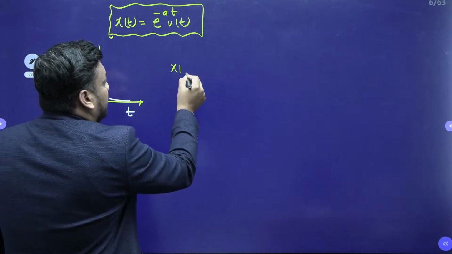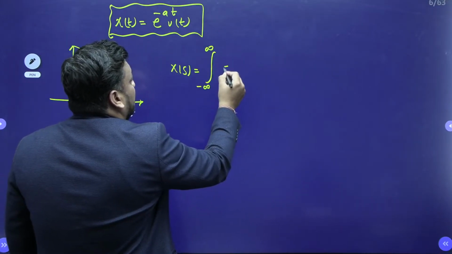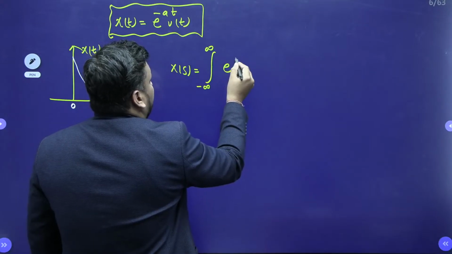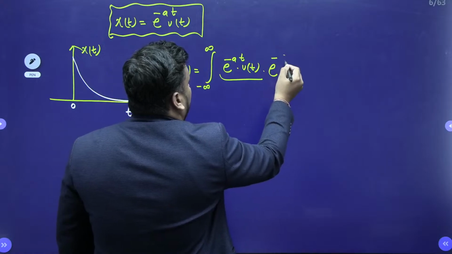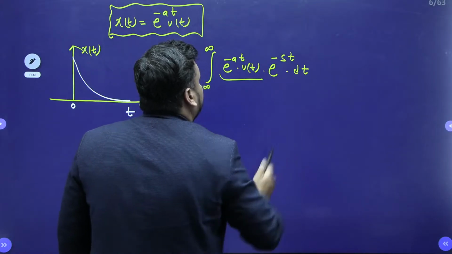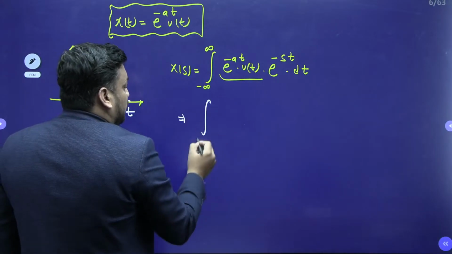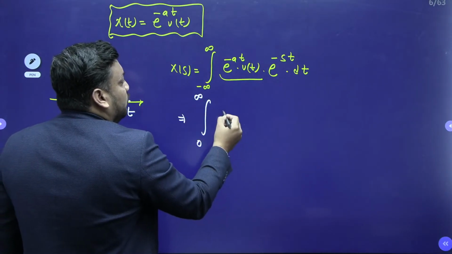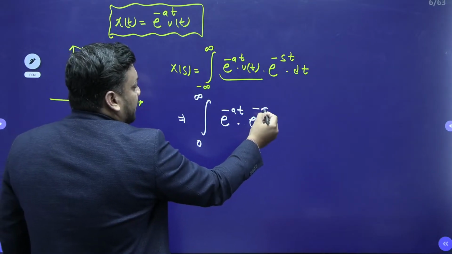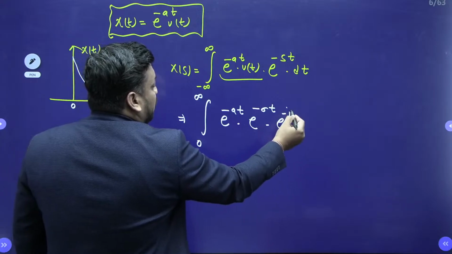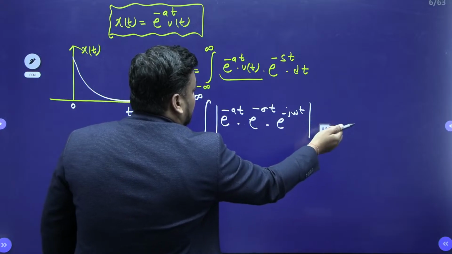If I apply the formula, I get the integral from minus infinity to infinity of e^(-at) u(t) e^(-st) dt. Writing s = sigma + j omega, e^(-sigma t) e^(-j omega t), the condition of existence says it should be less than infinity.